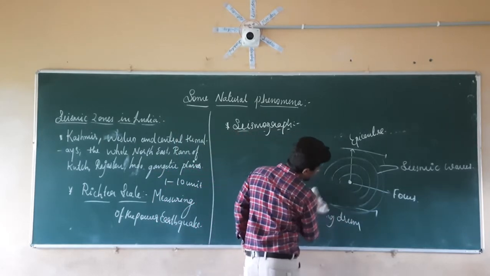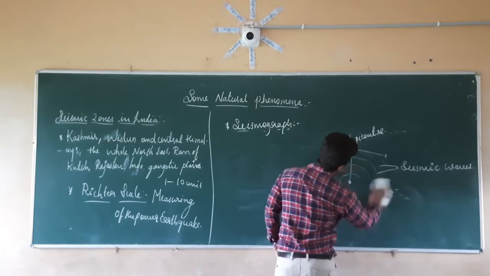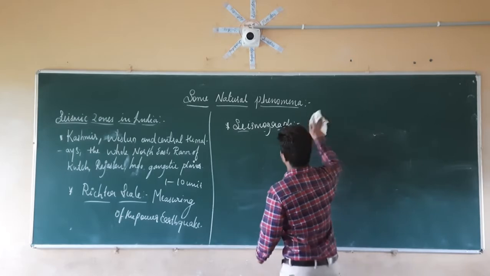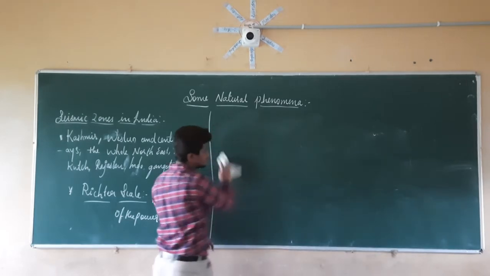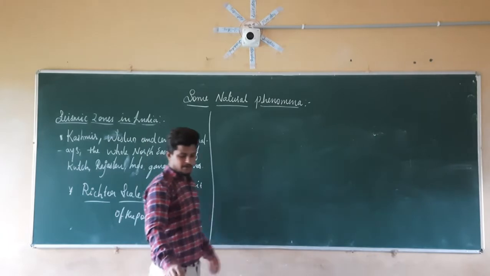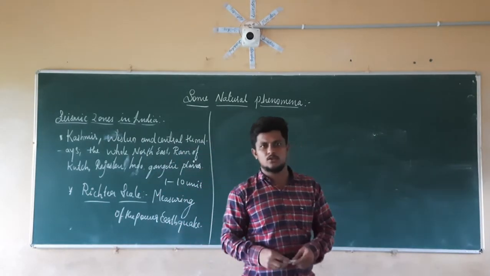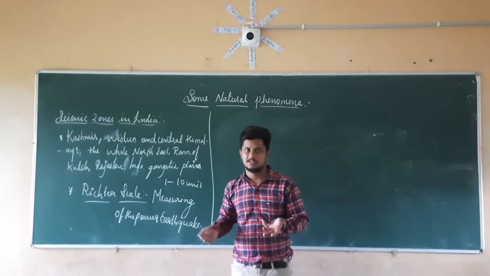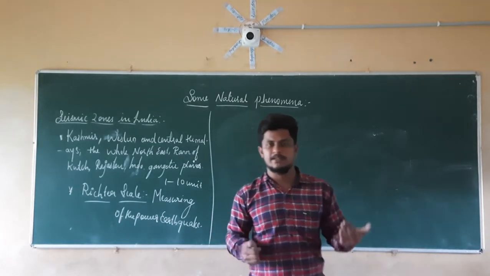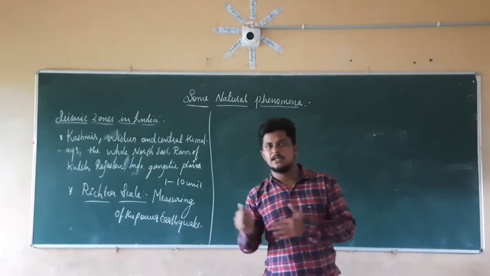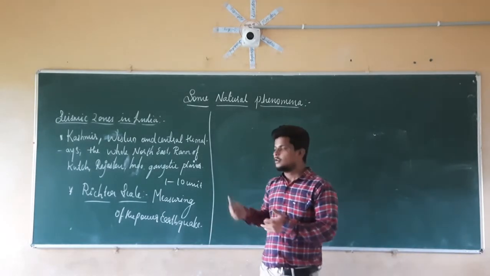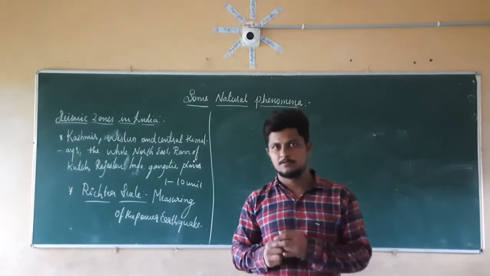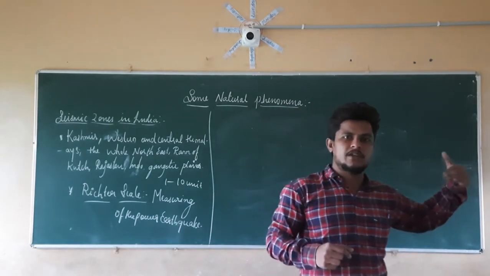So next we are going to see what safety measures we are going to take for the earthquake. Now we already know that the earthquake is very damaging. It causes more loss of property, and in the same manner more loss of human and animal lives. So we have to protect ourselves from the earthquake. More protection is required for the seismic zones, because more earthquakes are going to happen there.